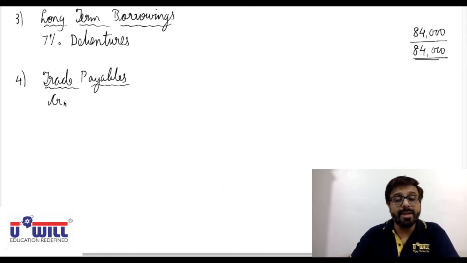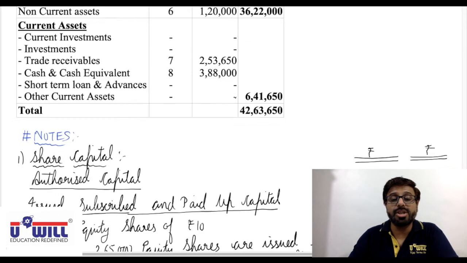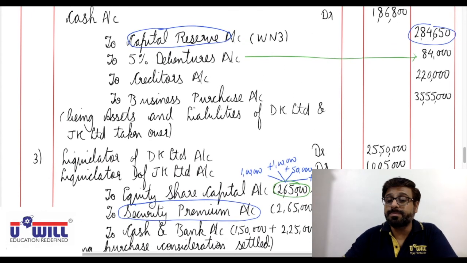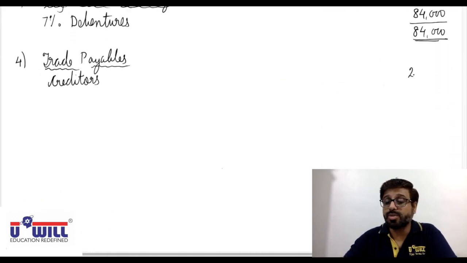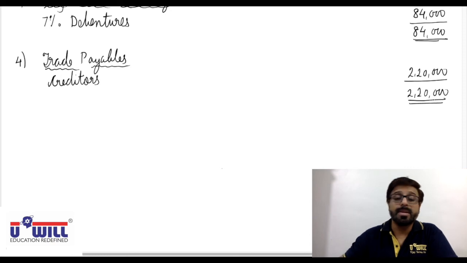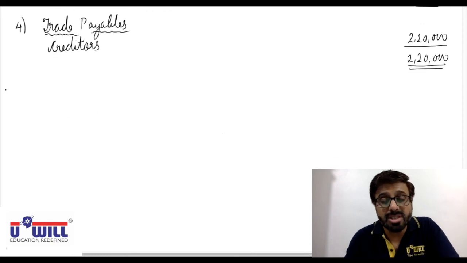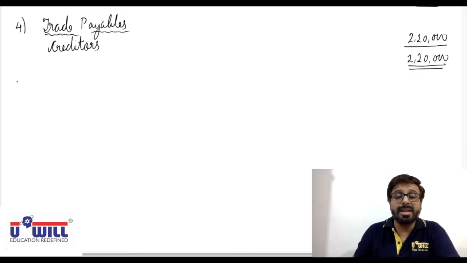So in that we have creditors here. Creditors from the journal entry we get how much? 2,20,000. Okay, creditors 2,20,000. Bills payable are not there. So trade payables 2,20,000. Then short-term provisions we don't have. Other current liabilities we don't have.